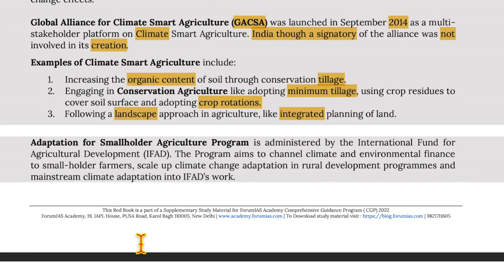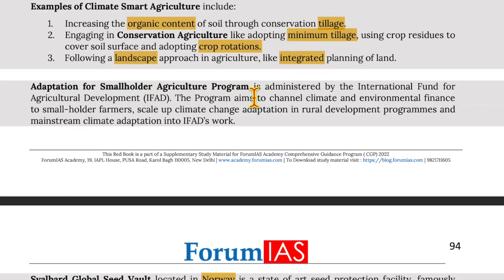Now moving on to Adaptation for Smallholder Agriculture Program, administered by International Fund for Agriculture Development. The program aims to channel climate and environmental finance to smallholder farmers, scale up climate change adaptations in rural development programs, and mainstream climate adaptation into IFAD's work.